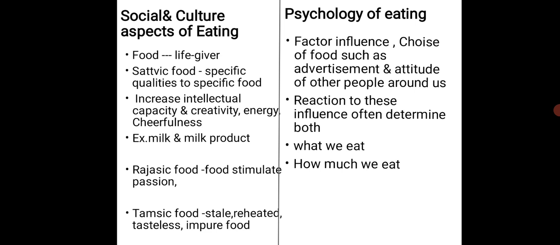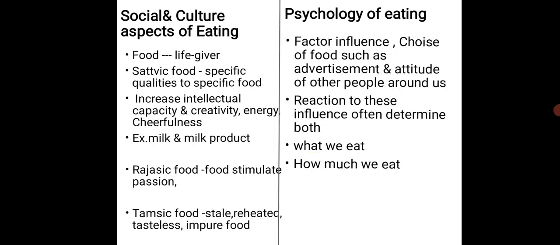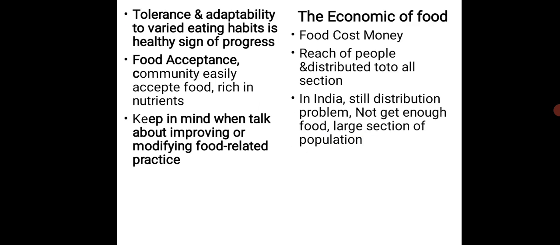Sattvic means that the specific food contains specific qualities. Then rajasic means food that stimulates passion, and tamasic is bad food, we can say, that is reheated food. Then, the next point in the social and cultural aspect of eating is tolerance and adaptability to